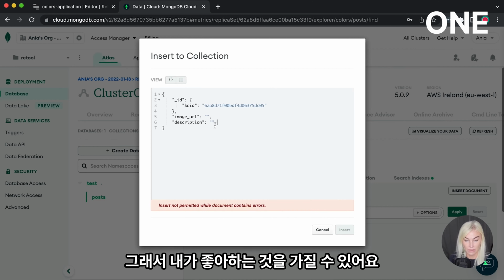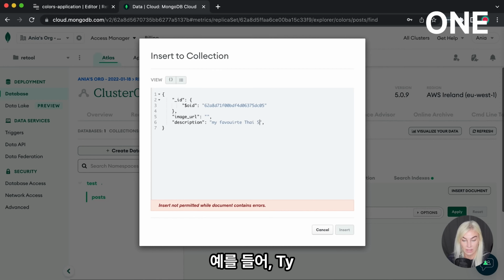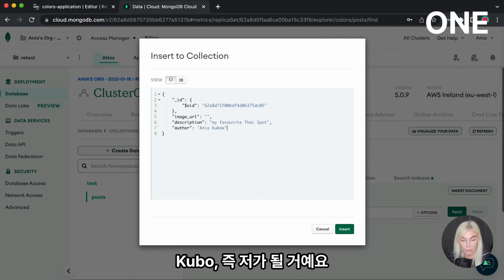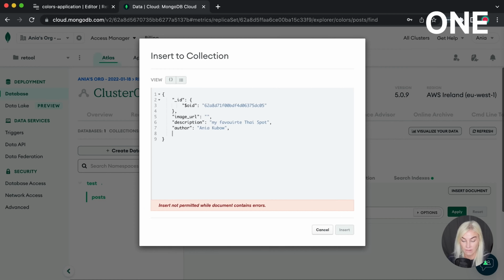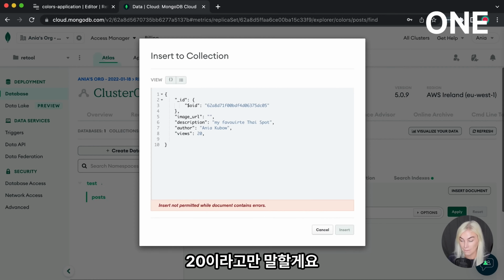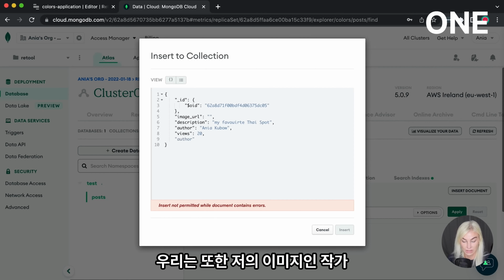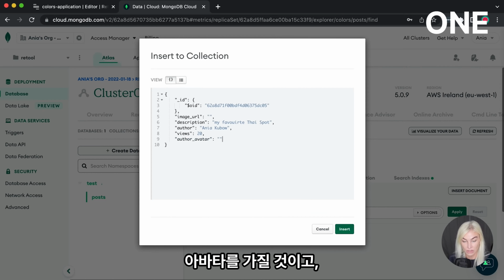So we can have my favorite Thai spot, for example. We're going to have the author. So in this case, it's going to be Ania Kubo, which is, of course, me. We'll have the views of this post. I'm just going to say that the views are 20. We're also going to have an author avatar, which is just going to be an image of me.